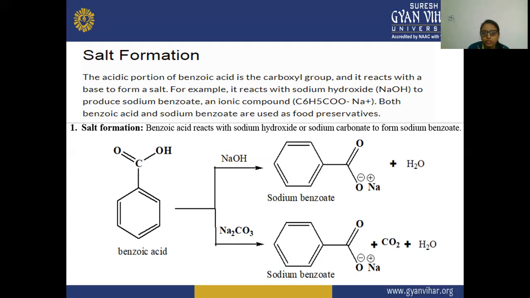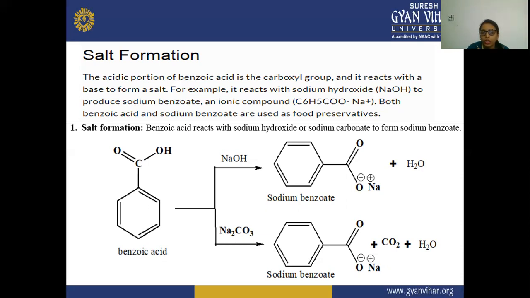We use the suffix oic acid when the carboxylic group is attached to any carbon chain, aromatic group, or alkyl group.